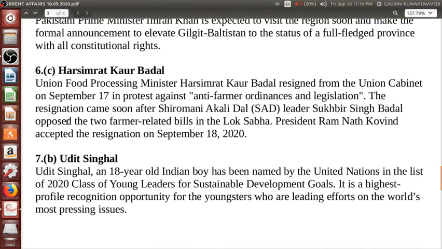Okay. Next, Harsimrat Kaur Badal, the Union Food Processing Minister, resigned from the Union Cabinet on 17th September in protest against anti-farmer ordinances and legislations. The resignation came soon after Shiromani Akali Dal leader Sukhbir Singh Badal opposed the two farmer-related bills in the Lok Sabha. President Ram Nath Kovind accepted the resignation on September 18th, 2020.